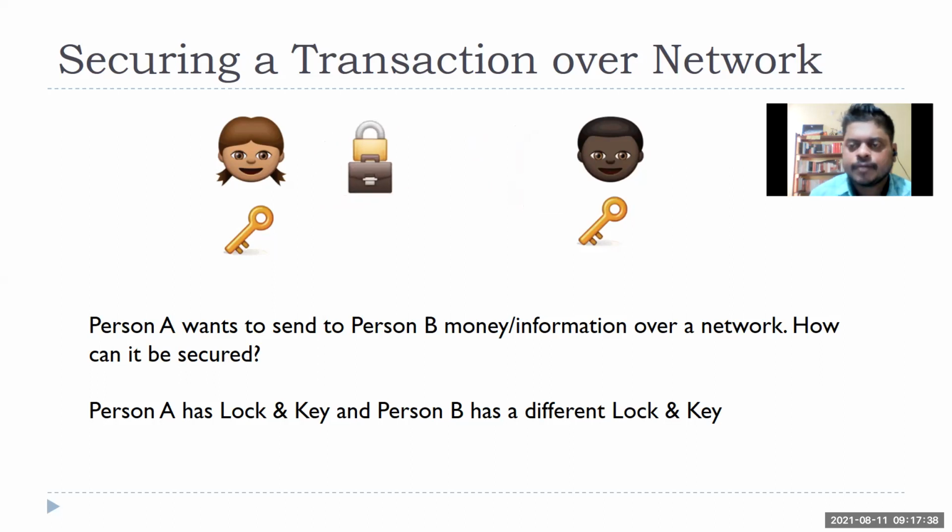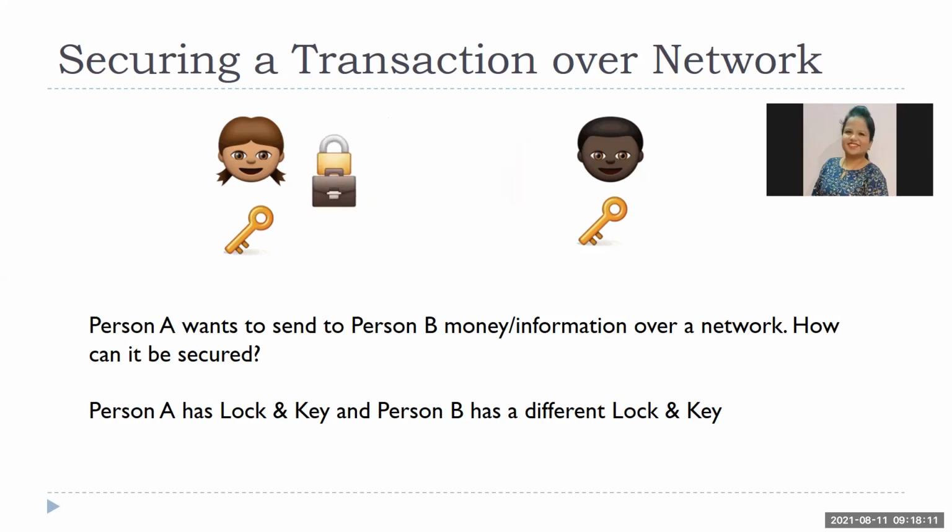So let us take an example of a physical briefcase. I have a physical briefcase containing certain confidential documents, and I want to send it to, let's say, KIT University. I'll send it through a courier. Now my challenge is that the courier guy might open it, steal those documents or understand what is written there. So I have to put a lock. Now, how will I make sure that KIT University opens that? All of you are getting my question, right?